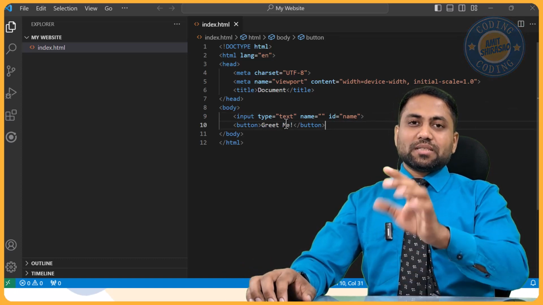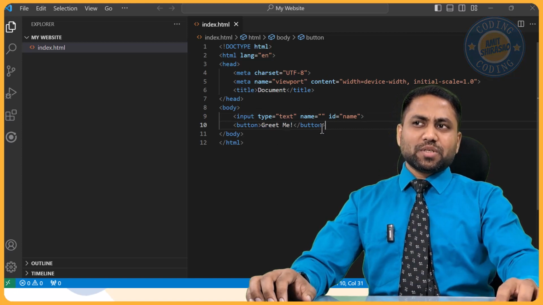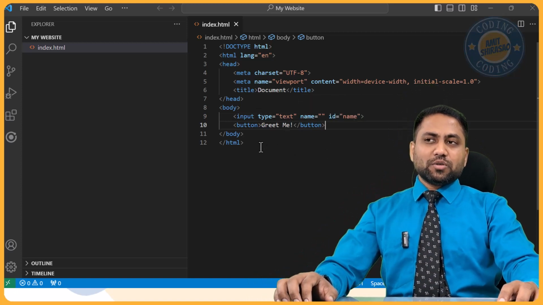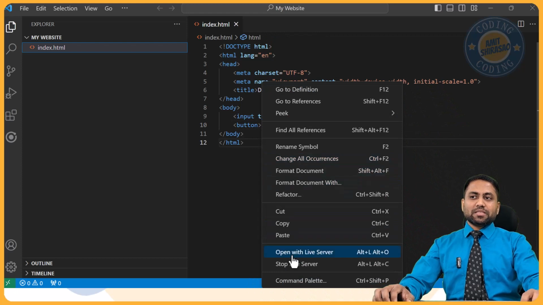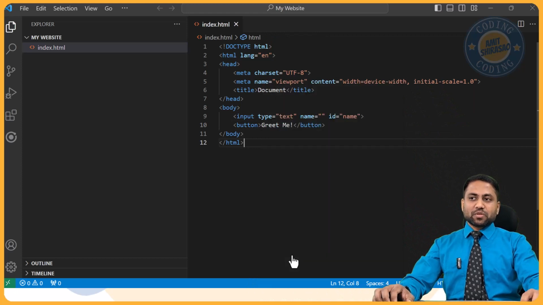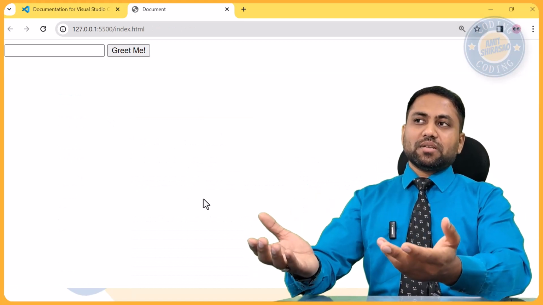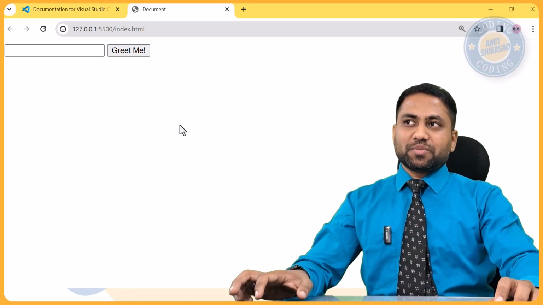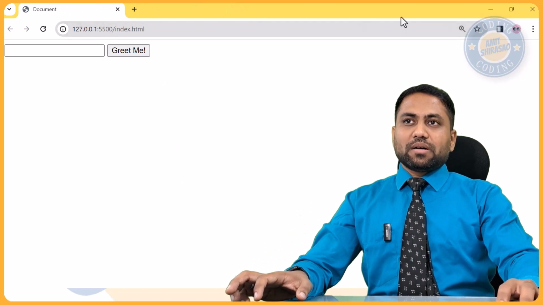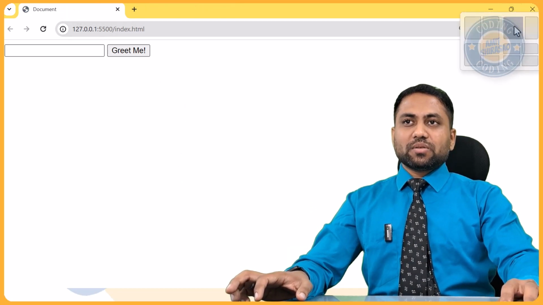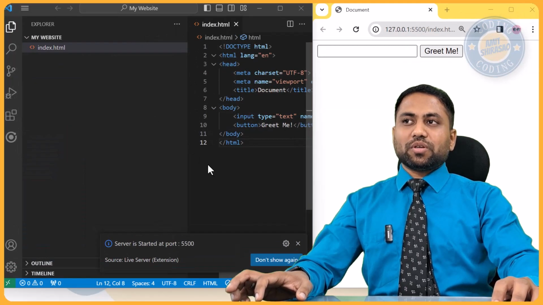When I click this button, then something should happen. So let us see whether at least this much is visible. What I'll do is I'll just right click this. I'll say open in live server. As soon as I do that, see, it opens the default browser and you're able to see the website. Now let me arrange these windows well so that you get the look and feel of what is going on.